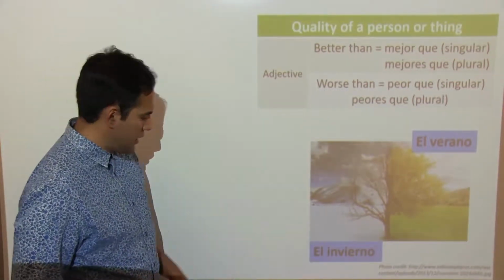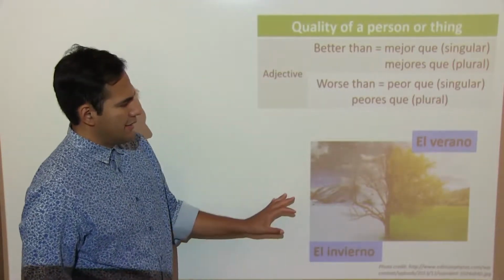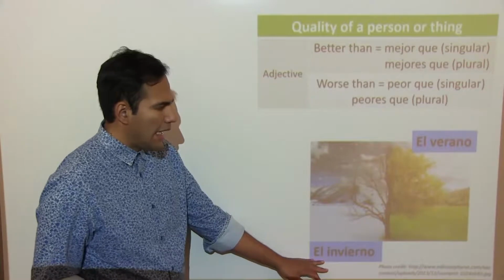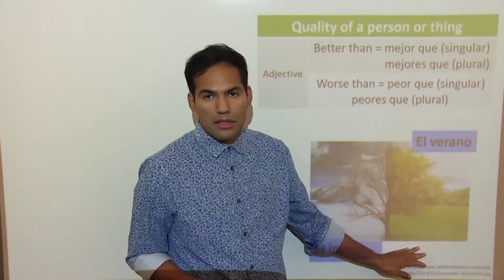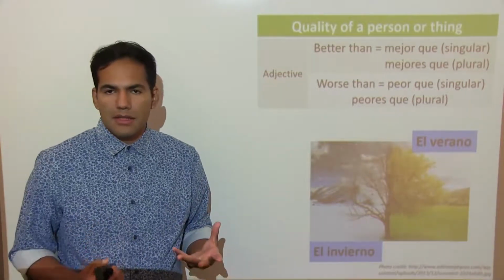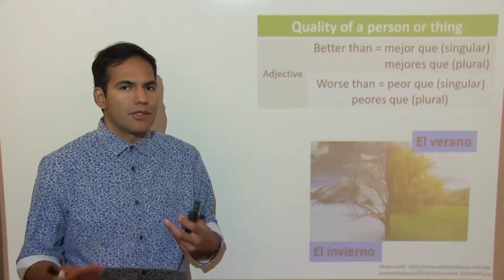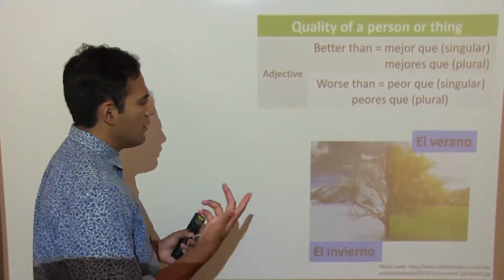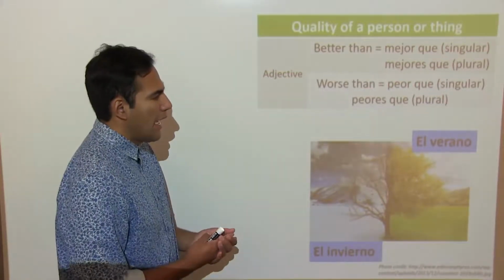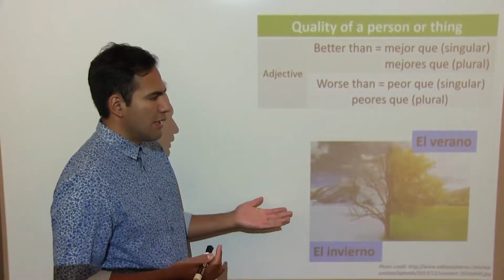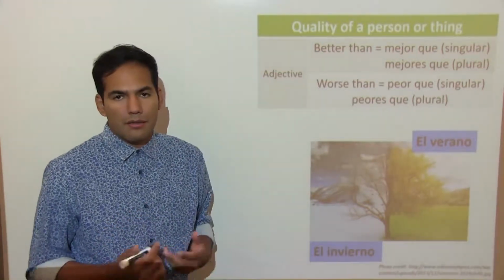So here I have a picture of a tree, and you can see two seasons. One, el invierno, which is winter, and the other one, el verano, which is summer. So we're going to compare these two and describe the qualities and see which one is better than the other or which one is worse. So if you wanted to do that, in my personal opinion, I like summer better than winter. So I think summer is better than winter.